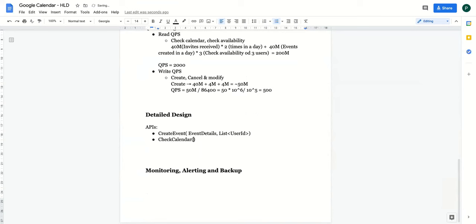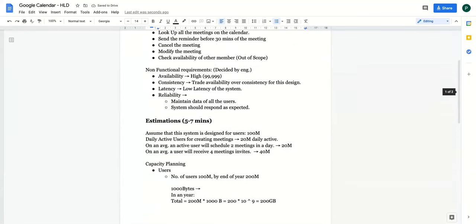Here, what do you put to check a calendar? What do you need to put? You just need to put the user ID, right? For which you have to check the calendar. Correct. So if you have to check the availability, check the calendar of other people as well, you can use the same calendar and you just need to put the user ID of that particular user, right? And similarly for your calendar as well, you will have to just put your user ID. Correct. So this is another one.